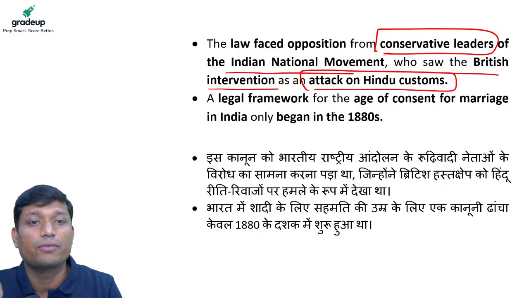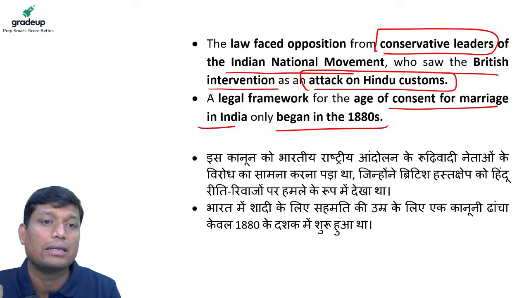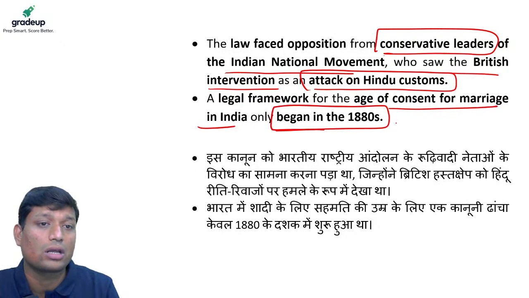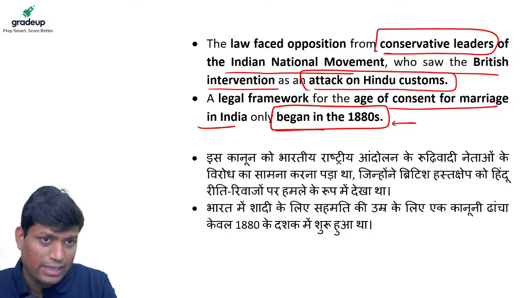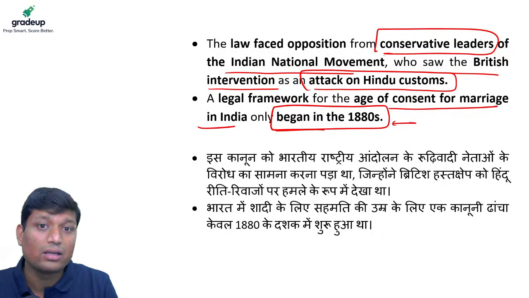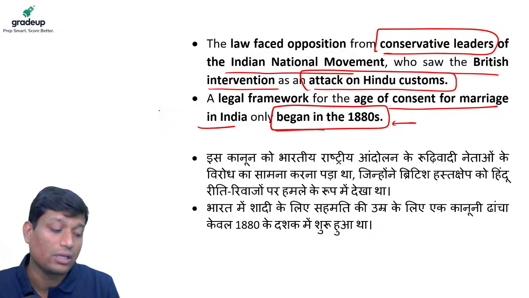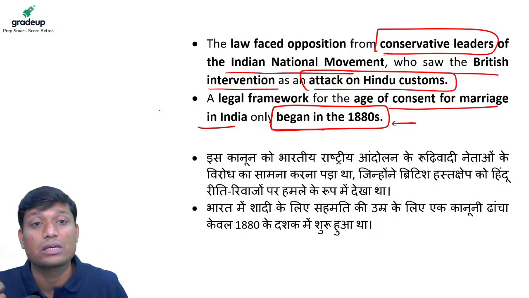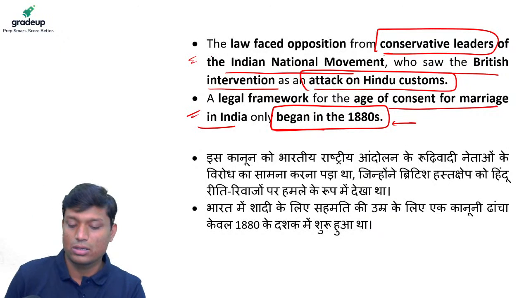So that was the conflict which was seen in this particular case. And a legal framework for the age of consent of marriage in India only began in 1880. There were certain events which happened, which are also called very radical events, which changed the course of society. There were certain organizations and certain individuals who had taken part in bringing out a better situation for women in Indian history, right? So that is the part of history. We'll not certainly discuss a lot of history now.